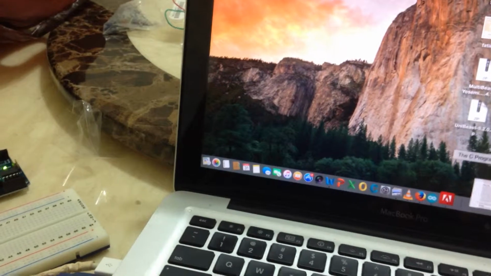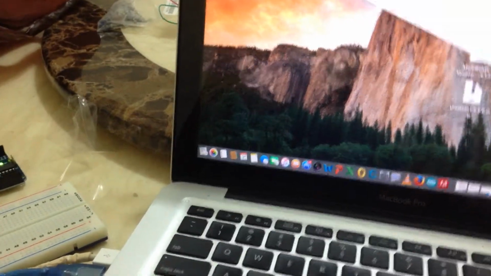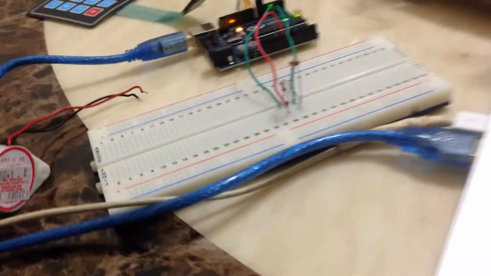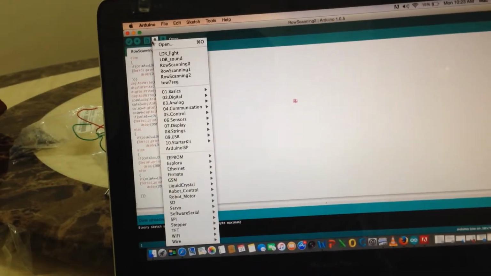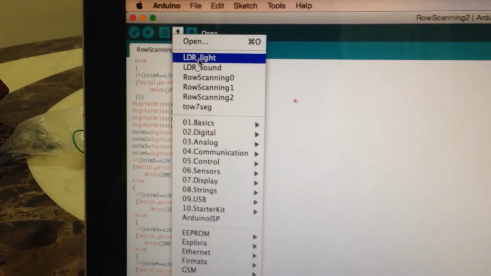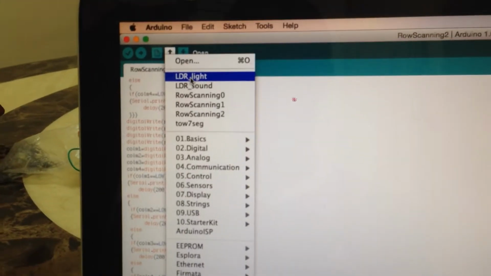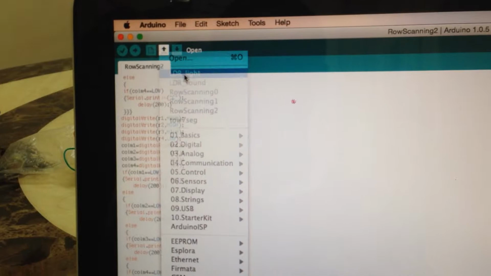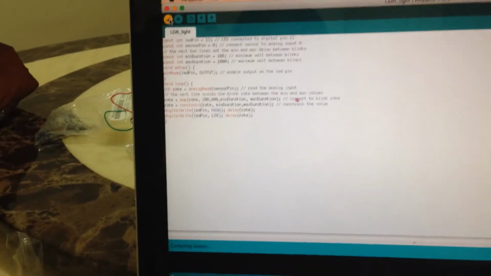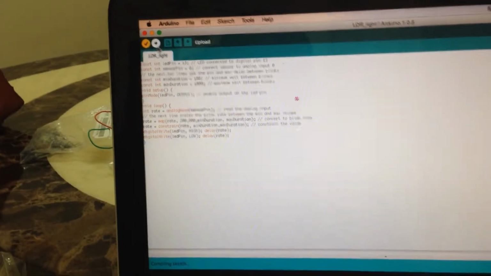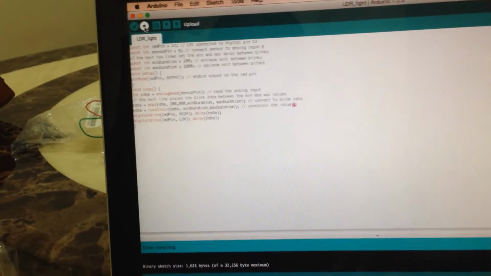First, let's say we plug in our Arduino as it is, and then we take the code, which here is this one, LDR, like that. I've written it already, so I don't need to write it one more time. And then I just compile it and upload it on my board.